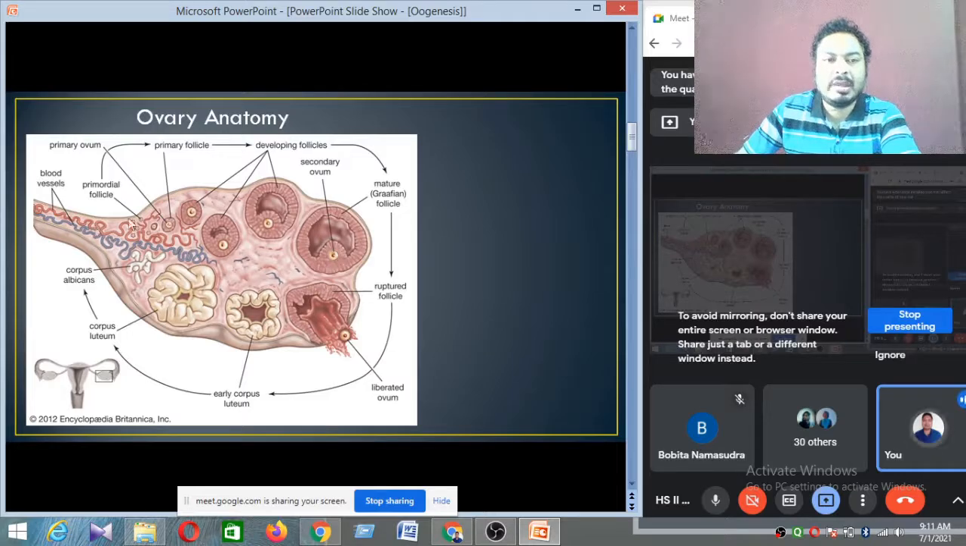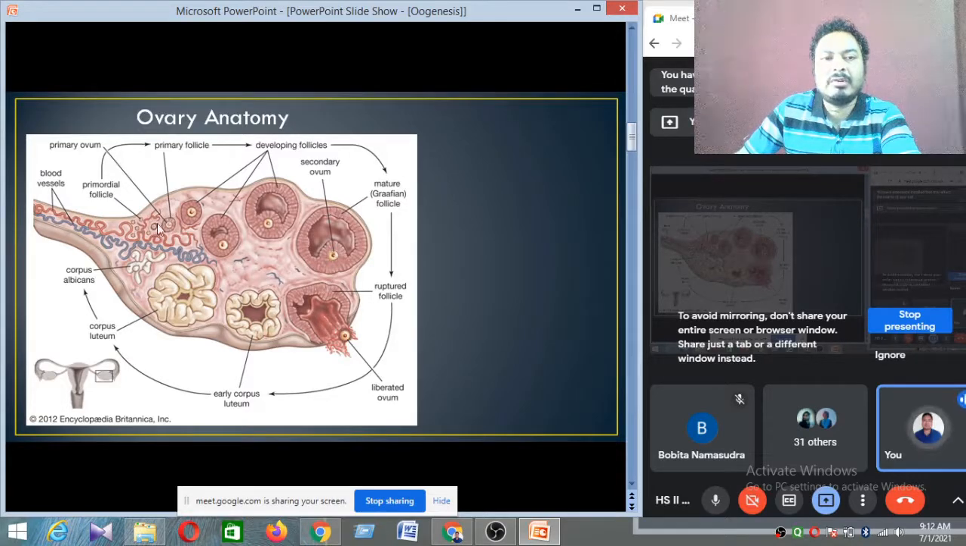Okay, so inside the ovary you can see different types of follicles, and inside every follicle there is a particular cell. Now see, these follicles are smaller in size. This is somewhat bigger, and this is again bigger in size. So these smaller follicles, you can see this is a small follicle. These small follicles are called primary follicles.